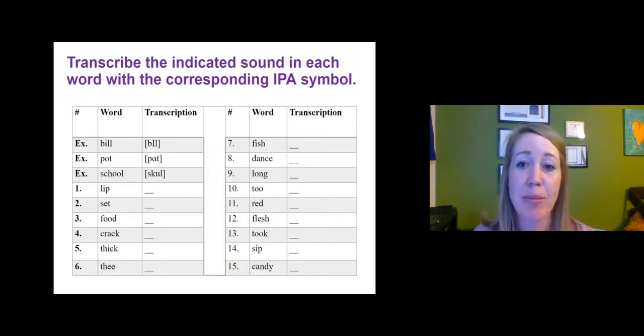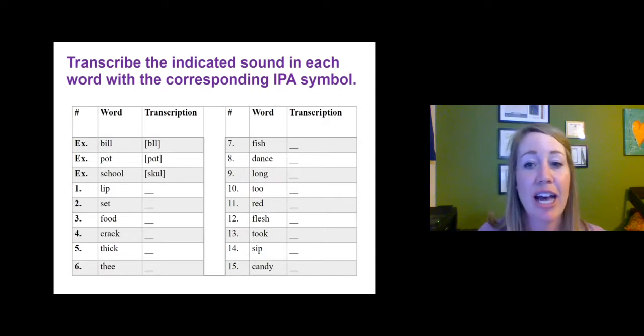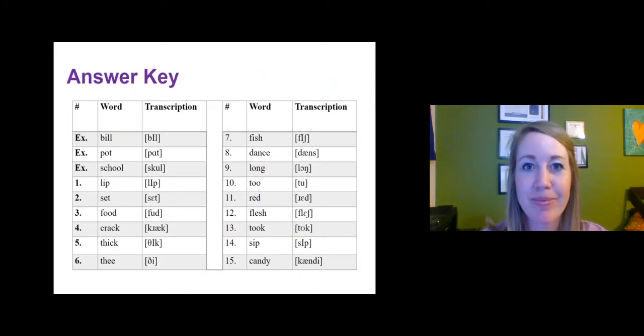If you'd like to, here's some practice, and you can pause the screen. This does not include any diphthongs. This only includes the 9 monophthong vowels. But go ahead and try to transcribe these in IPA. When you're ready, hit play, and the answers are on the next screen. And here are the answers.